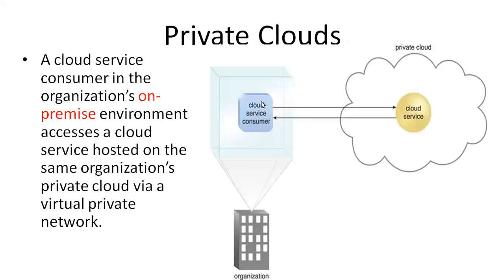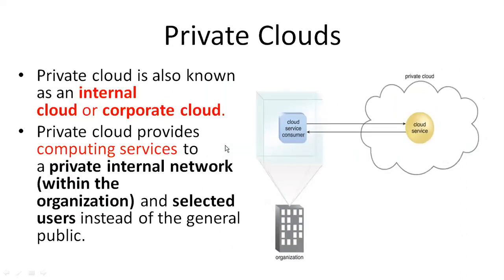This is a private cloud structure. On premise means IT resources are located on site. The on-premise environment accesses a cloud service hosted in the same organization as a private cloud. You have a cloud consumer, and you have a private cloud. Only this particular consumer accesses this cloud. That is called a private cloud. The private cloud is also known as an internal cloud or corporate cloud.